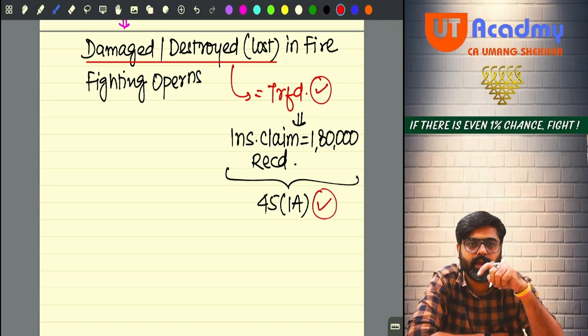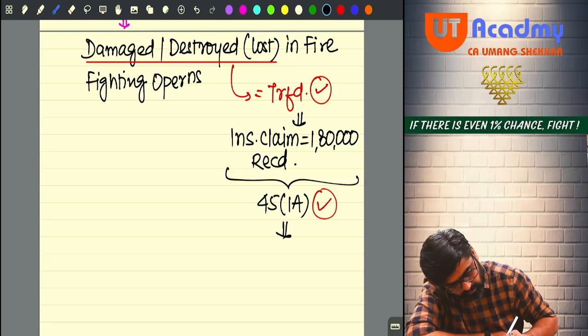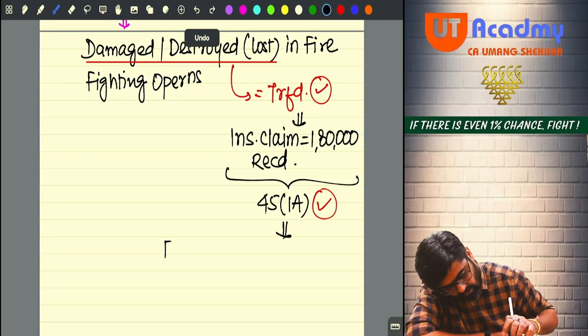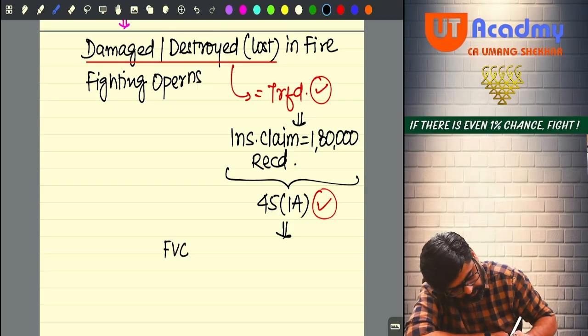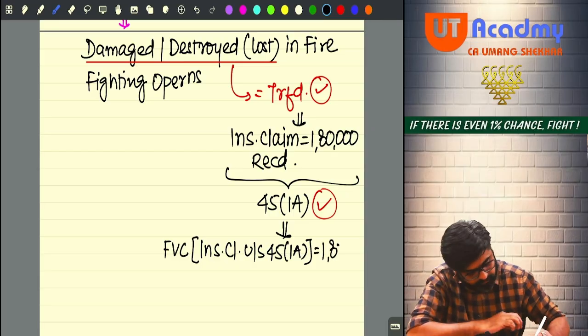Now 45(1A) capital gain will be calculated. To calculate this capital gain, full value of consideration, FVC: the insurance claim under section 45(1A) will be taken as full value of consideration, 1,80,000.